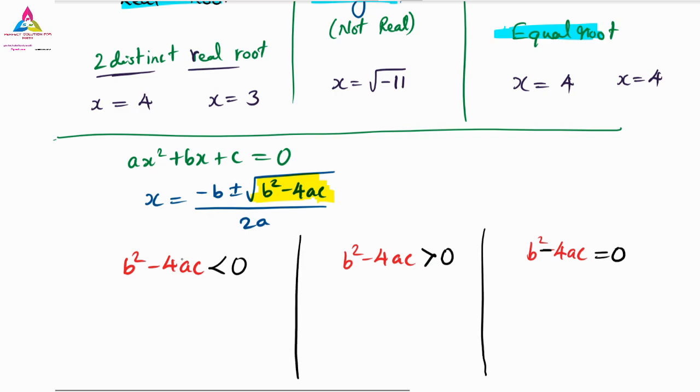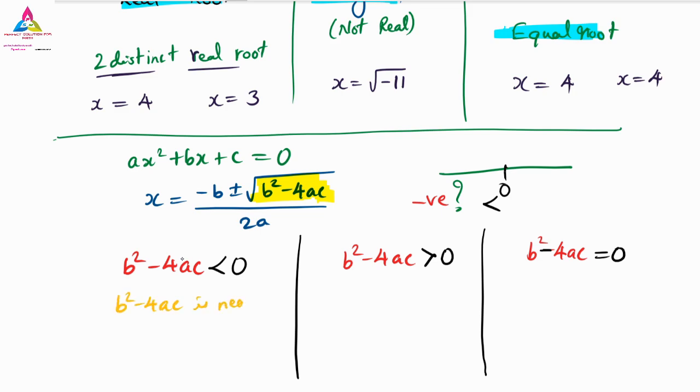When it is less than 0, on a number line, what do we call values less than 0? Negative. So the value of b square minus 4ac is negative.